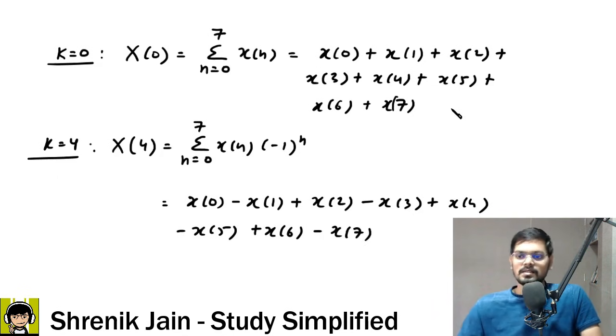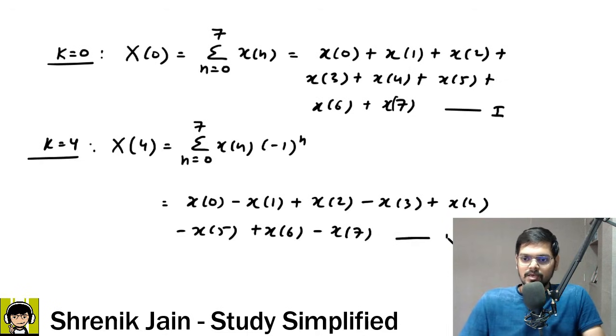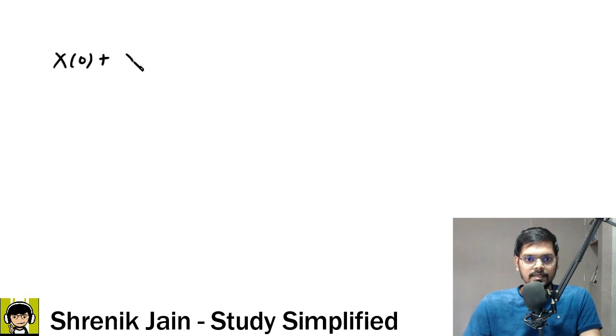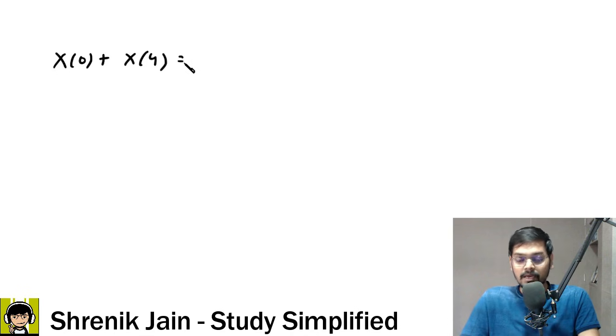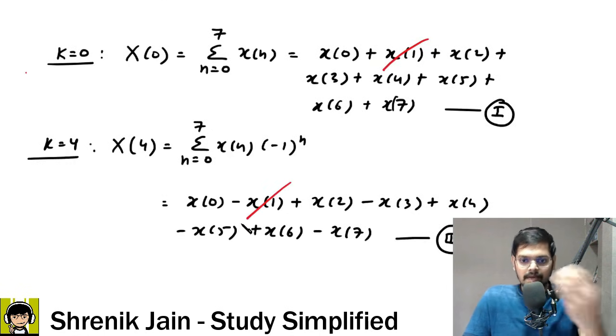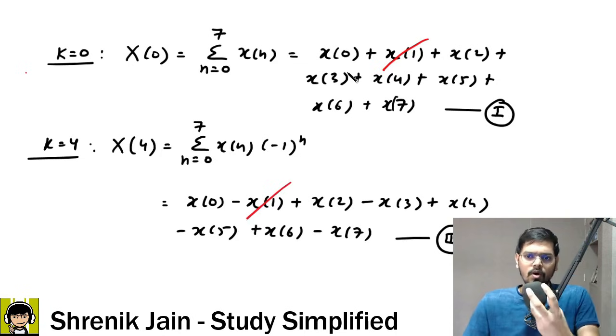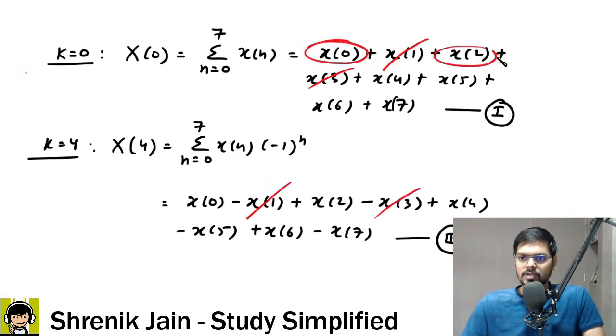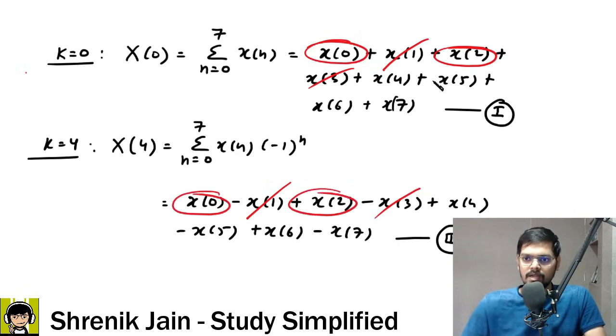If I tell you now, this is my equation 1, this is my equation 2. Now add equation 1 with equation 2. What will happen? The left hand side is the DFT signals, which will get added as capital X of 0 plus capital X of 4. On the right hand side, if you see carefully, cancellation will happen surely. X of 1 minus X of 1 is gone, all the odd terms, X of 3 minus X of 3 gone, correct? And all the even terms like X of 0, X of 2 would be twice while adding, see, 2 times X of 2. And all the odd samples, X of 5 minus X of 5, would vanish.